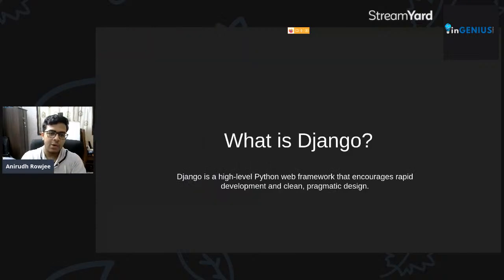Let's get started then. What is Django? Django is a high level Python web framework that encourages rapid development and clean, pragmatic design. It sounds like a bunch of buzzwords at this point, right? But what it really means is that Django is an extremely easy way for you to build applications with Python and to get started in your backend web development journey.